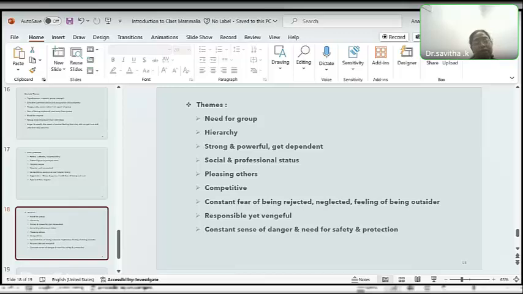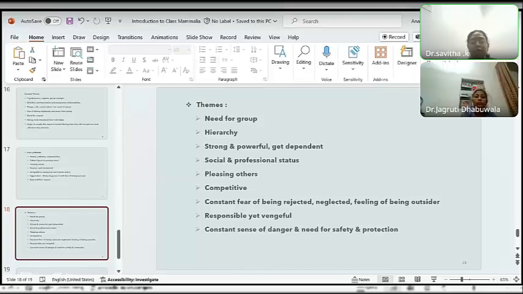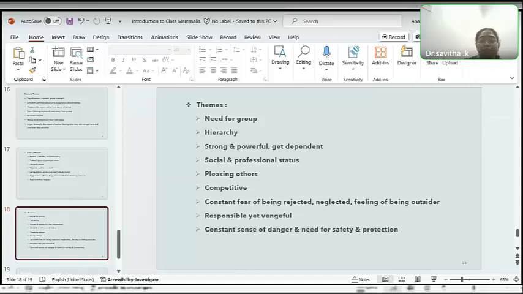And also jealousy is an important theme for fox remedy. In children also we see that in the form of sibling rivalry. So jealousy has to be there when you need to prescribe a fox remedy. And one more important thing is it's not necessary that all the themes have to be present in the same case. Any of these can be present.